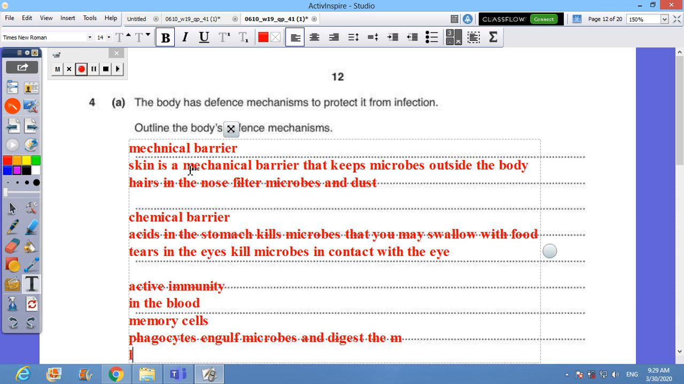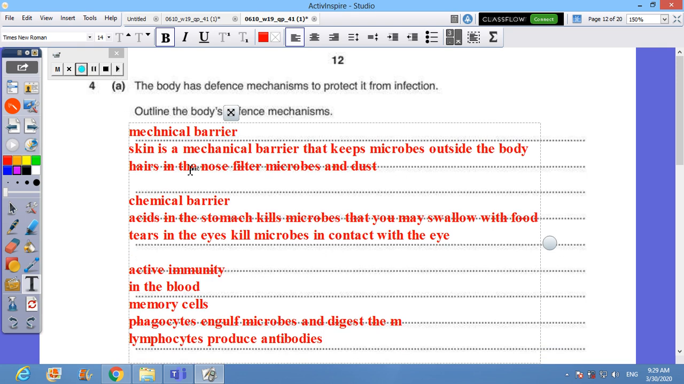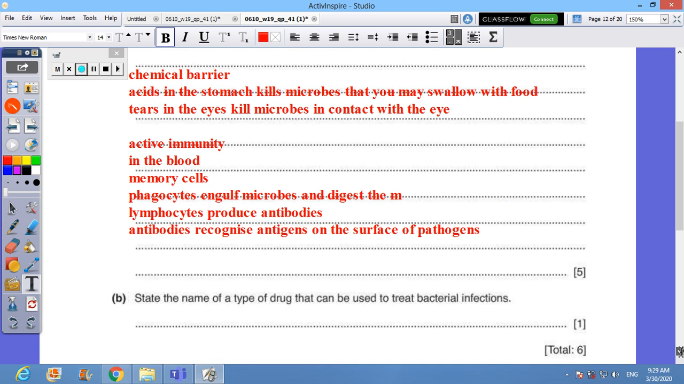You have lymphocytes which produce antibodies. You can say that antibodies recognize antigens on the surface of pathogens. I think that this is more than enough. This is a full answer.